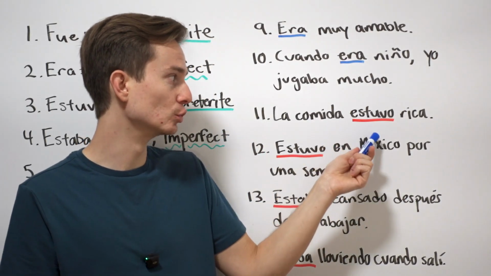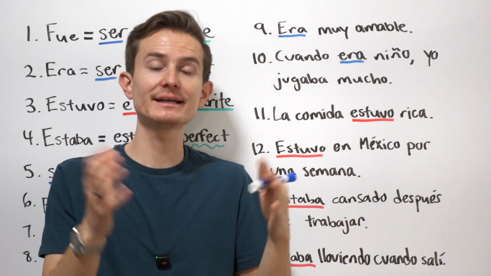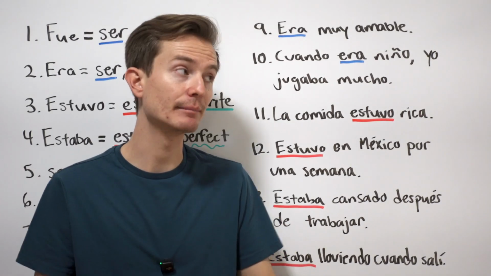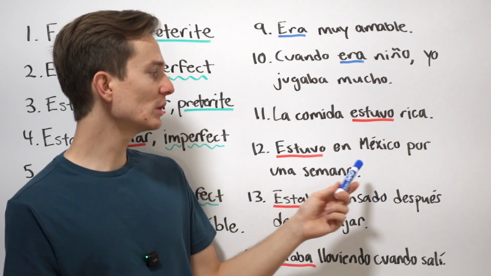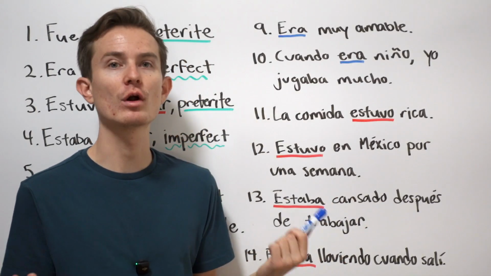La comida estuvo rica, okay? The idea is it's a temporary thing. We ate it. Estuvo, because we ate it and it's gone. Estuvo rica, okay? Estuvo en México por una semana. So he or she was in Mexico for a week, right?